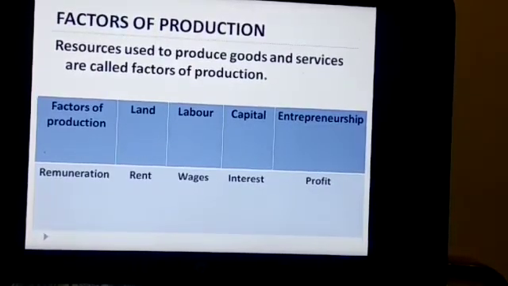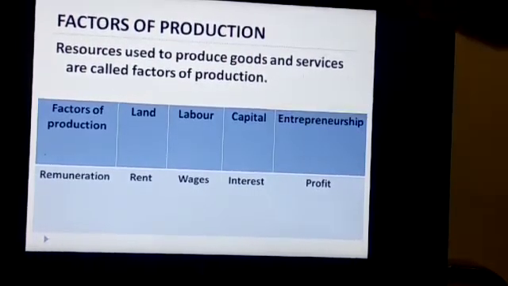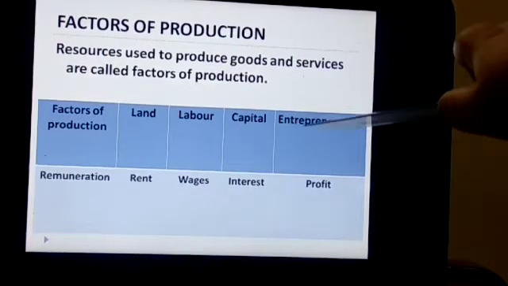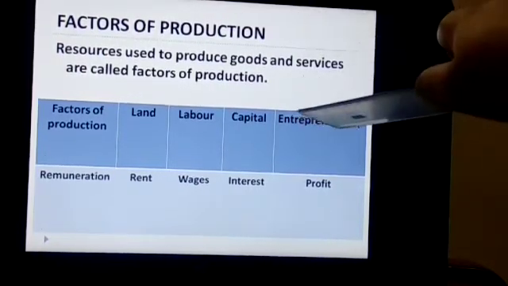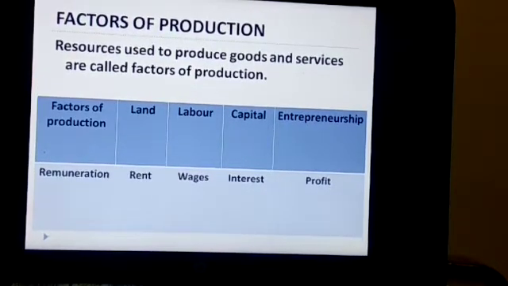Whatever is left, or whatever is the residual income, he will take it as profit. And it is not necessary that every time the firm will have profit. The firm may have a loss as well. And who will bear the loss then? Either there is profit from production or there is loss, it will be borne by the entrepreneur. He will be the one to bear the profit or the losses.